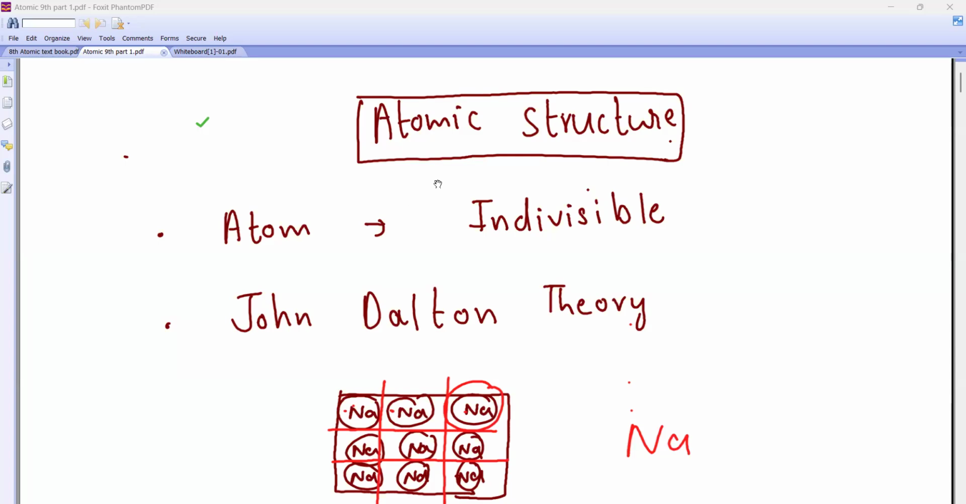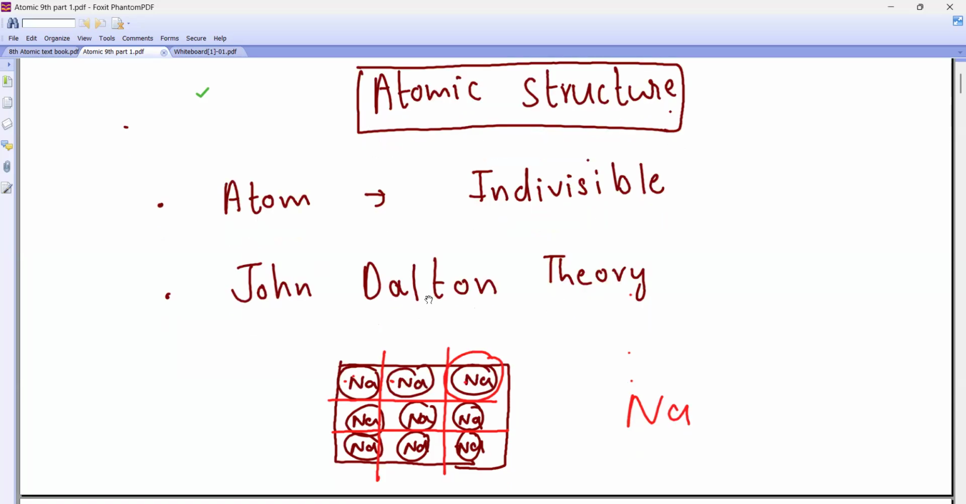Today we are going to continue with atomic structure, and in this you are going to write a few things. These are very important. First, write atomic structure as the heading. Write: atom is indivisible. Then John Dalton theory. If I take a big piece of sodium and try to cut it, the smallest piece will be of what, beta? Sodium only. Quick, start writing this.